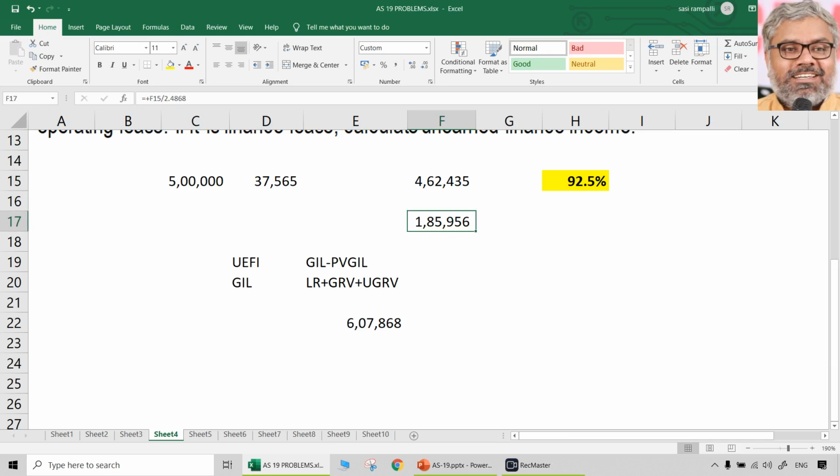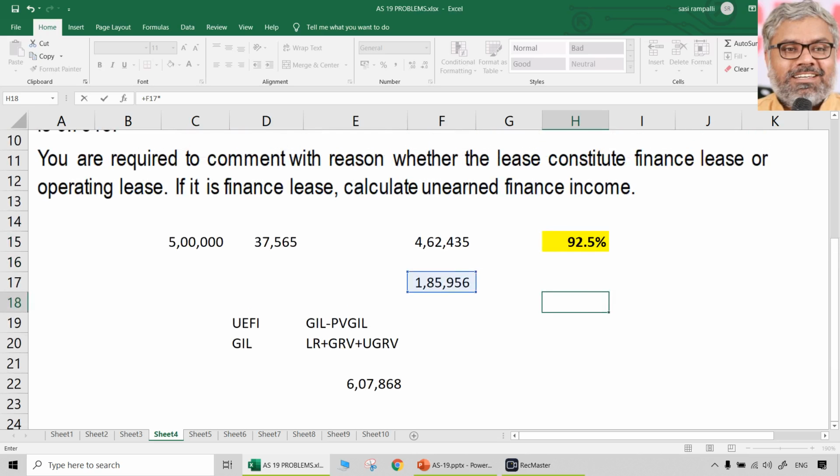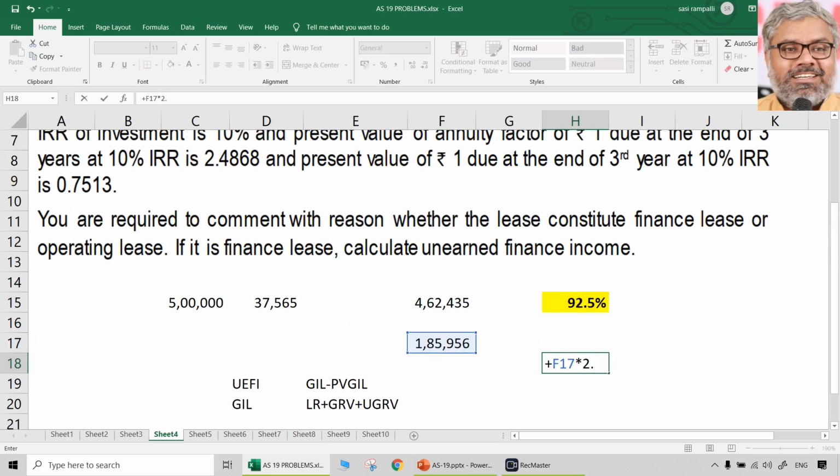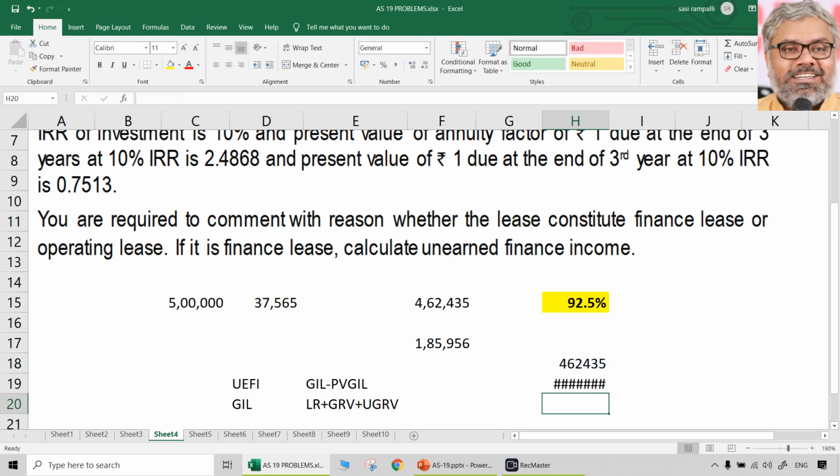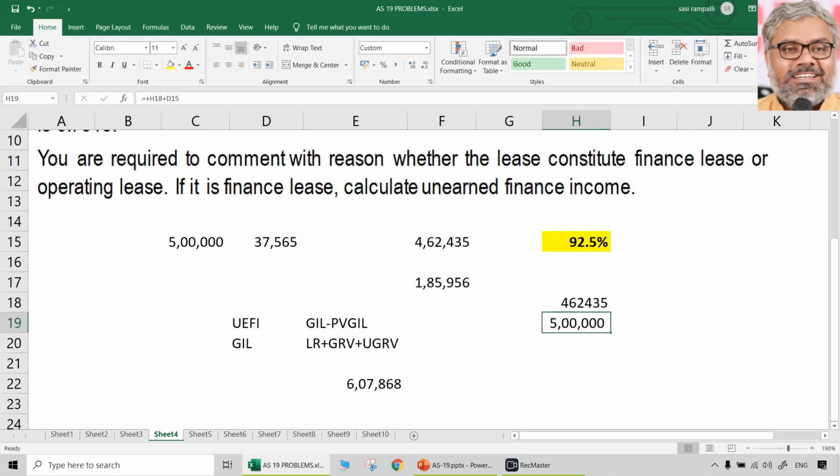If you take 185,956 into 2.4868, plus the present value of unguaranteed residual value, still it will be 5 lakhs only. Naturally it should be 5 lakhs. In other words, the present value of gross investment in lease itself is 5 lakhs. So we don't have to do it once again.